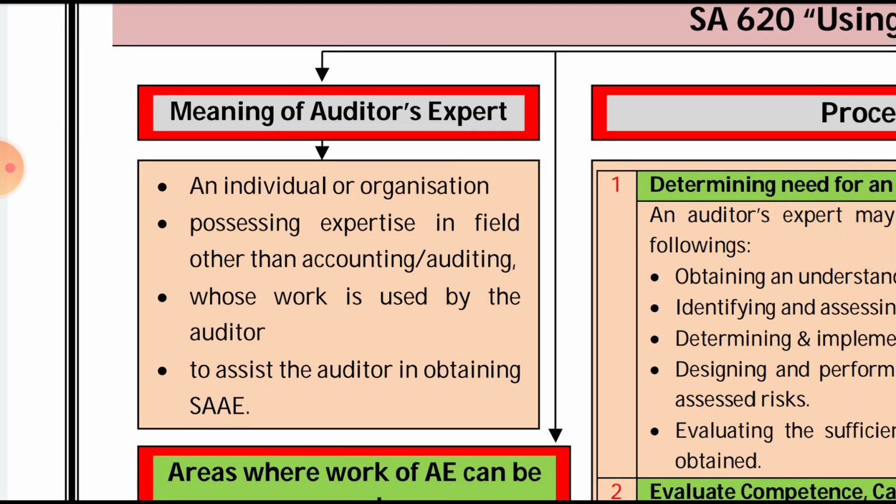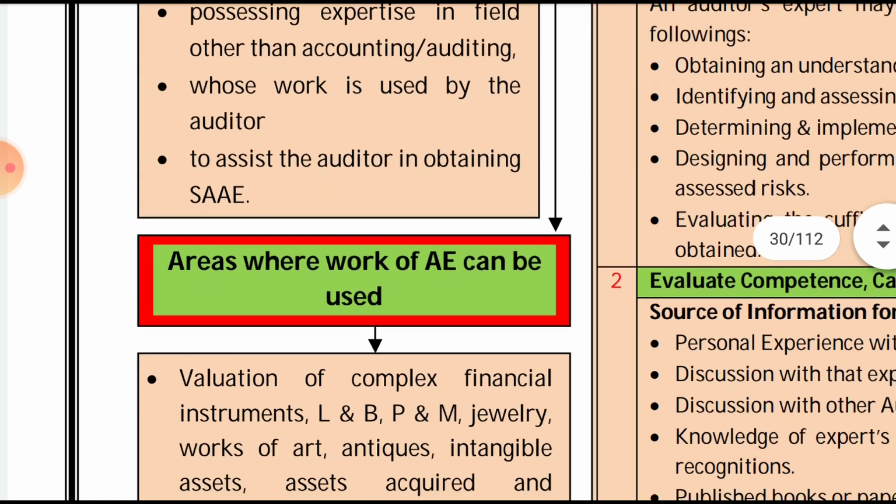Meaning of the auditor's expert. So what is the meaning of auditor's expert and who is an expert? An individual or an organization possessing expertise in a field other than auditing and accounting, whose work is used by the auditor to assist the auditor in obtaining sufficient appropriate audit evidence.